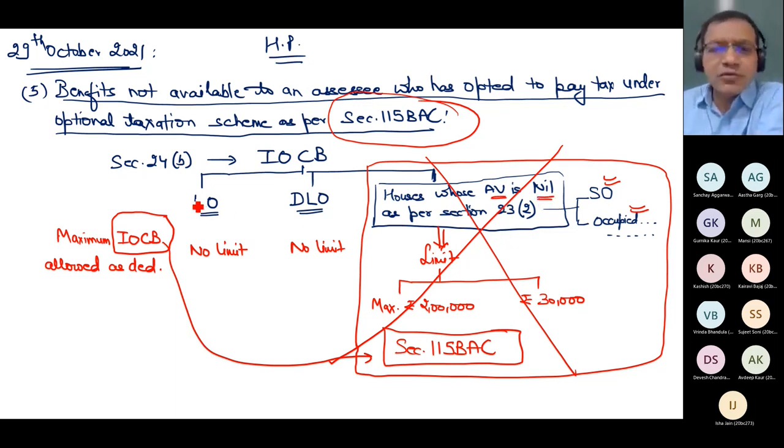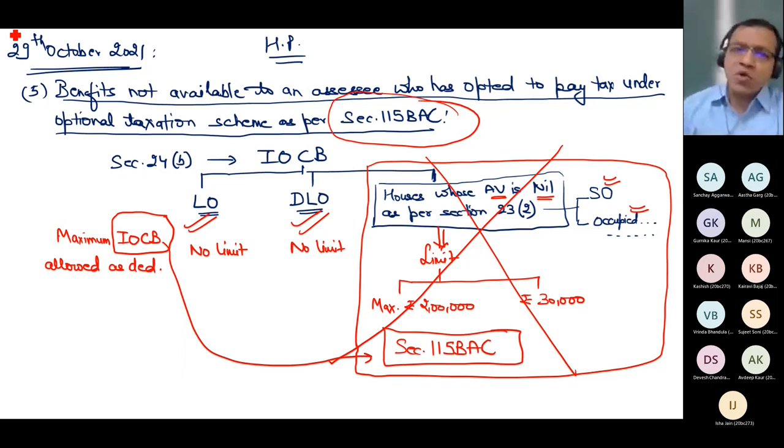In case the property is let out and the person is opting to pay tax under optional taxation scheme, no issue, interest is allowed. In case the property is deemed to be let out and still the person has opted to pay tax under optional taxation scheme under section 115 BAC, no issue, this is allowed. But in case it is either a self-occupied property or a property which couldn't be occupied because the employment, business or profession is situated at some other place, and at that other place I am living in rented accommodation, then also you cannot deduct interest on capital borrowed. That's it. With this, theoretically the chapter is over.